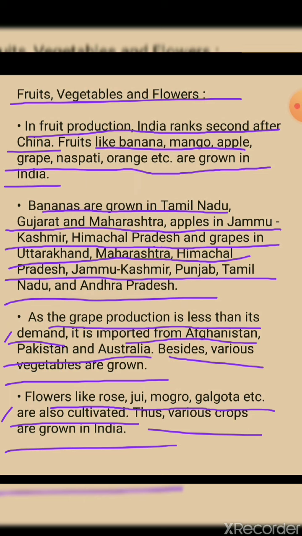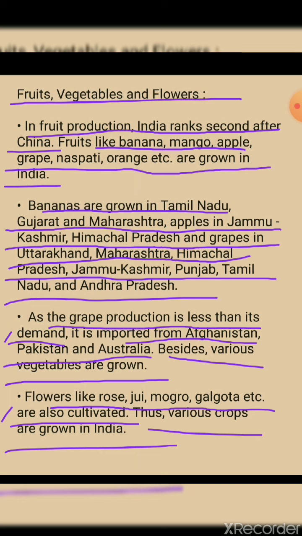Okay, students, over here we are concluding with all the crops. We have seen the different types of cereals, pulses, oil seeds, and cash crops. We have also seen the condiments, the spices, the fruits, the vegetables, and the flowers. Over here we are completing the main agriculture, right? What has been grown in India as a crop. We are concluding here, the conclusion about the crops. So thus various crops are grown in India.